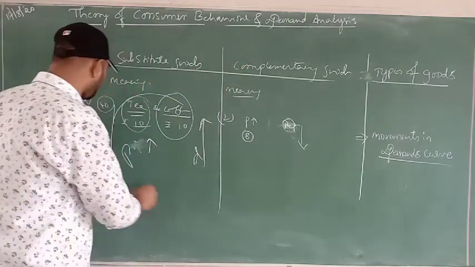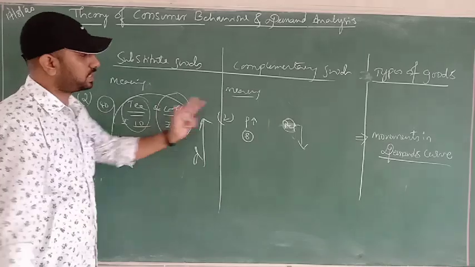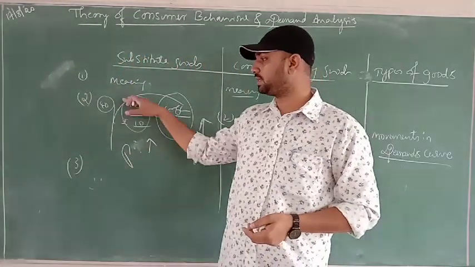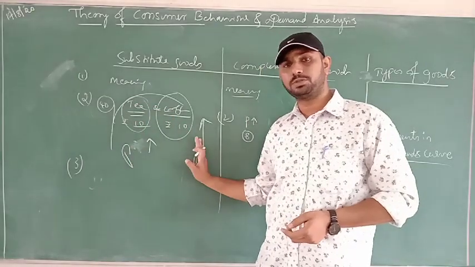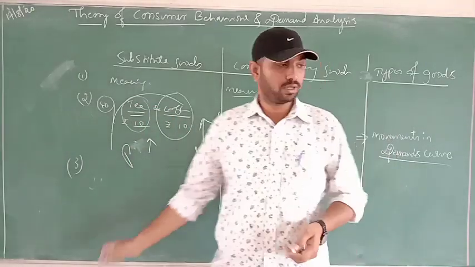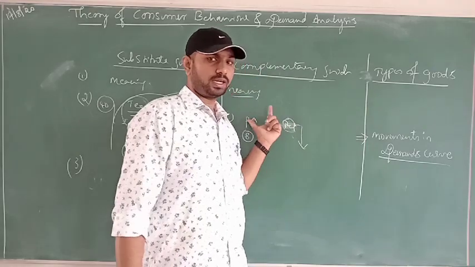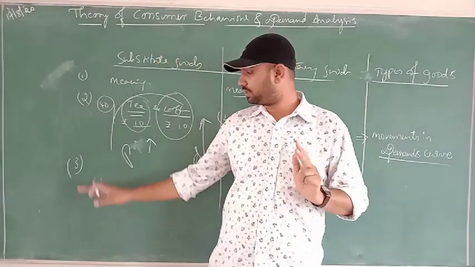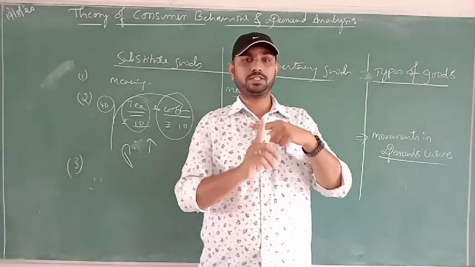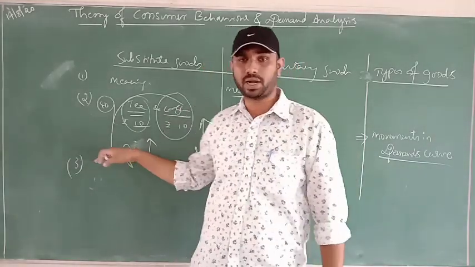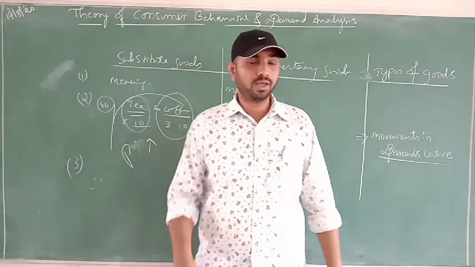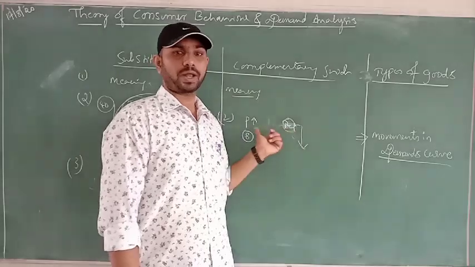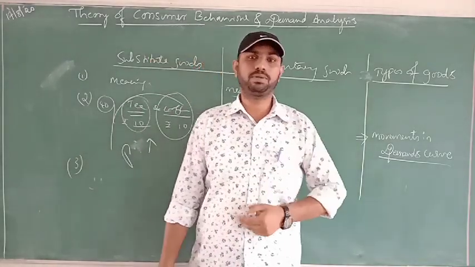And the third difference between substitute goods and complementary goods is that when the price of a commodity increases, demand for a substitute good also increases. But when the price increases here, demand for a complementary good decreases. Are we clear? Here there is a positive and direct relationship between price and demand for substitutes. In case of complementary goods, there is an inverse relationship between price and demand. Let's take an example.